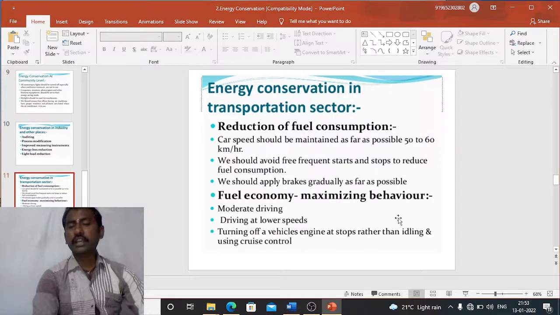And coming to the fuel economy maximizing behavior point of view: moderate driving, driving at lower speeds, and turning off vehicle engines at stops rather than idling.